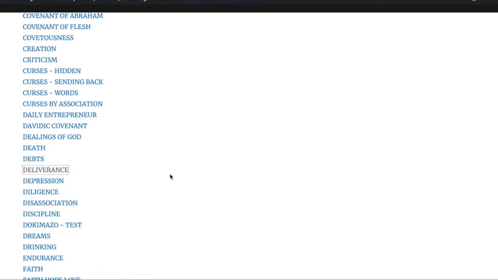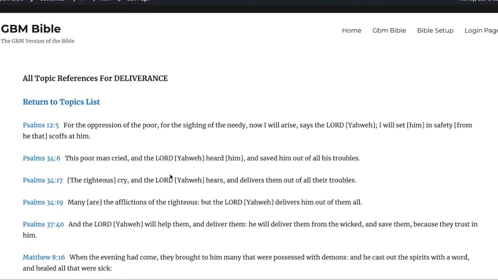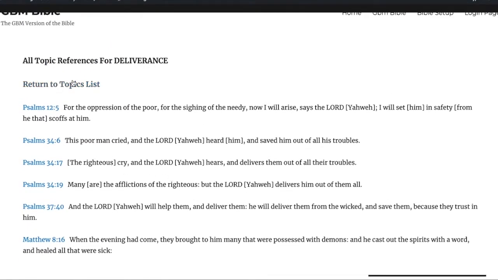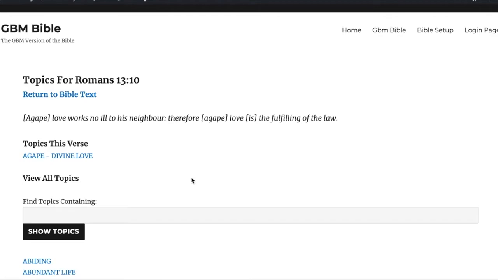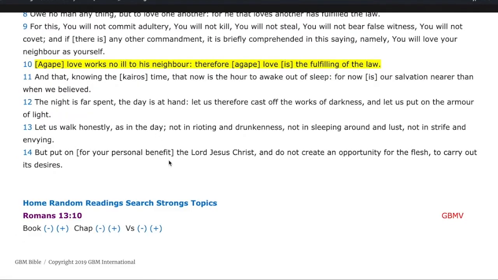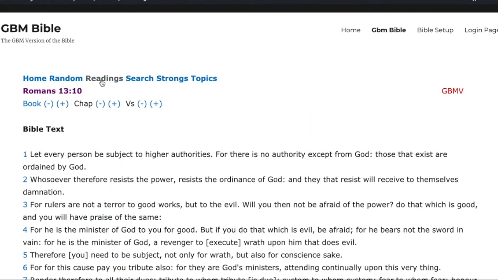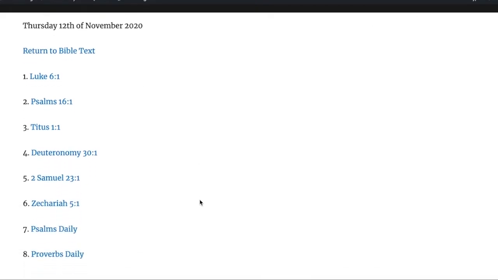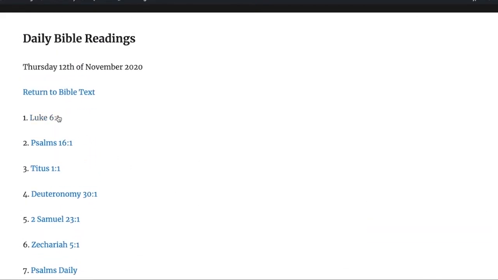If you're interested in the subject of deliverance, there we are. There's a whole lot of scriptures. This is a steadily growing list of topics. These are by no means complete. I've only been doing this for a short while, but now almost every day on a daily basis, as I go through my Bible readings, and in a lot of cases I'm actually using the readings here from the daily readings, and as I go through, I'm doing Bible translations, I'm doing comments and commentaries, and I'm adding topics.